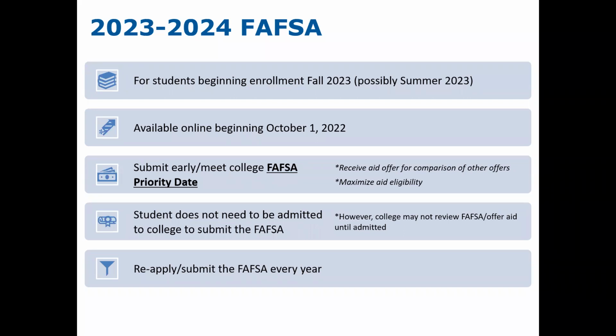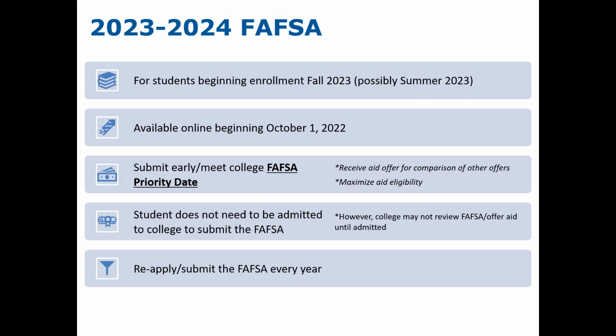By meeting that date, students will receive their financial aid offers as soon as possible so that they can make a comparison between all of their financial aid offers while they're trying to make a decision on which school to attend. Also, by meeting that priority date, students may maximize their aid eligibility.